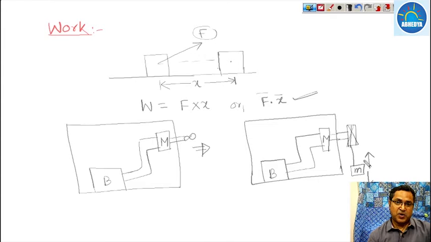It means this mass has been displaced from its original position under the action of a force. What is the force? The tension in this rope, which is connected to the pulley. So under the action of this force the mass has been displaced, so work has been done, and since it crosses the system boundary, work is being done by the system or on the system, which we will discuss later on.